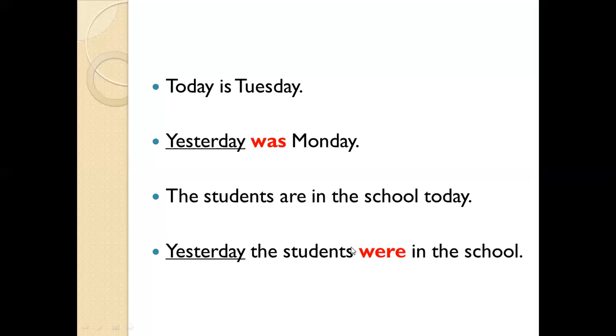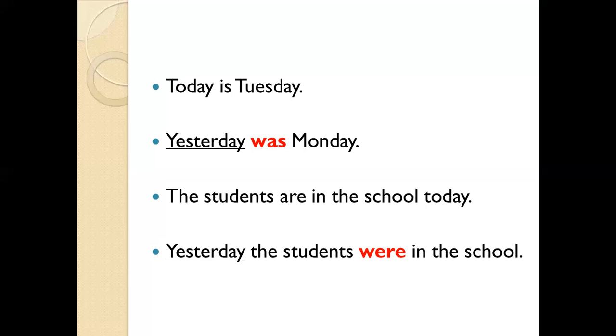So to talk about something that happened yesterday, last week, last year, something in the past, we use was and were. But look at sentence number 1. Today is Tuesday. We don't use was or were here because the thing is today. We are talking about the present.